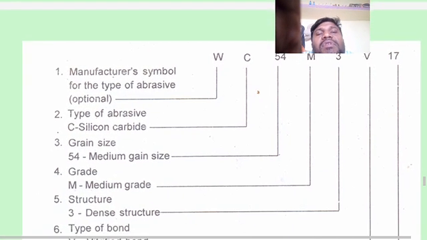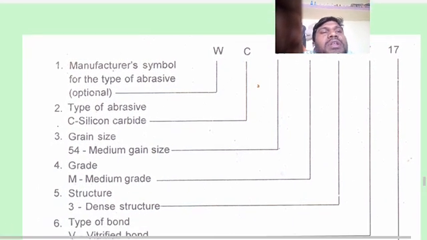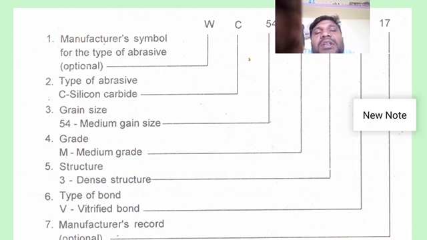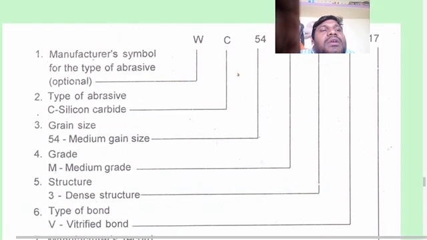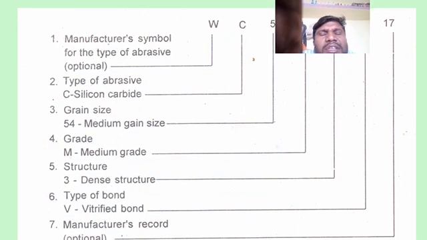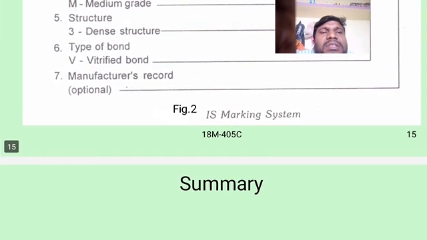It's a very important diagram. Grade M means medium; structure 3, dense structure; type of bond V, vitrified bond; manufacturer's record, optional, like 17 or 16.